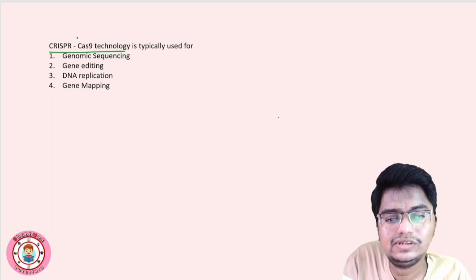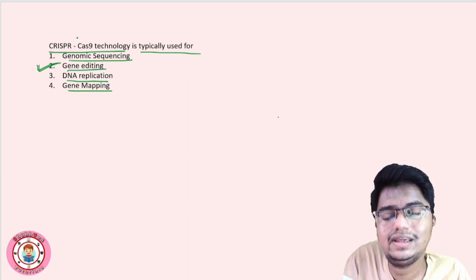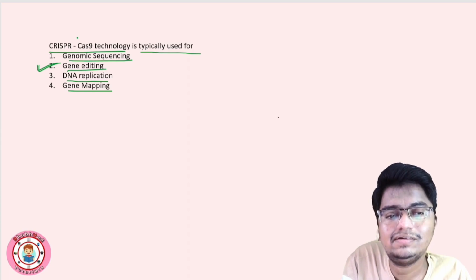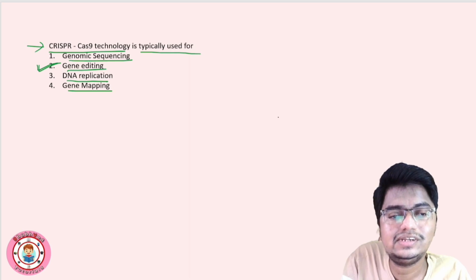CRISPR-Cas9 technology is typically used for genomic sequencing, gene editing, DNA application, gene mapping. So you are updated. अगर आपका molecular biology अच्छा है, and if you know this, this technique is used for gene editing. This is very popular technique. हमने इसका वीडियो भी बनाया है, right? And this is very much used in research nowadays. Okay, this is specifically used for gene editing.